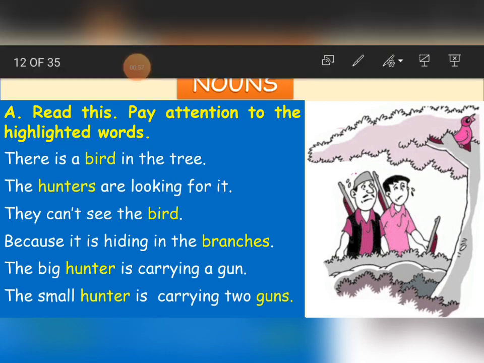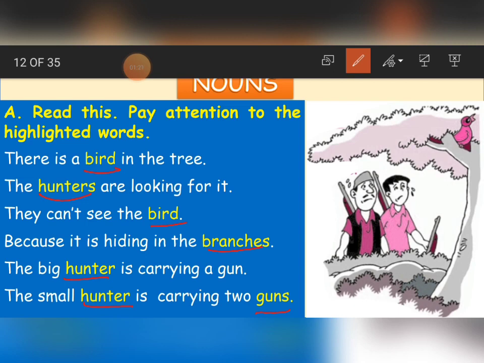See here, children, if you observe, some words in these sentences are highlighted, that is, mentioned in different colors. Bird, hunters, again bird, branches, hunter, again hunter, and guns. These are highlighted.